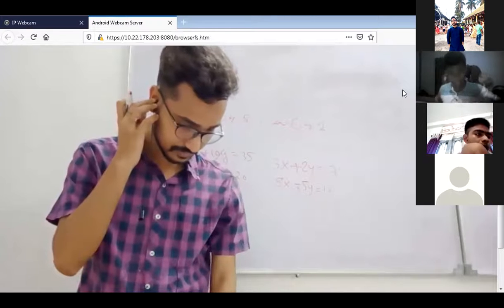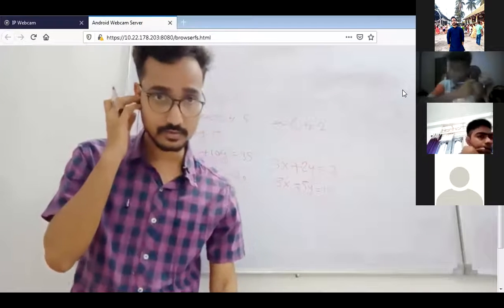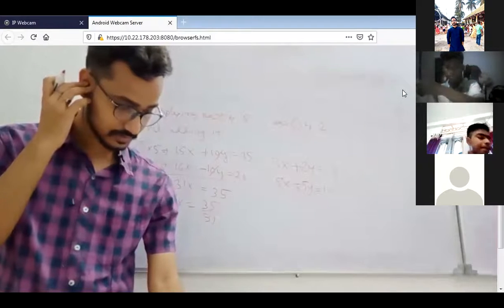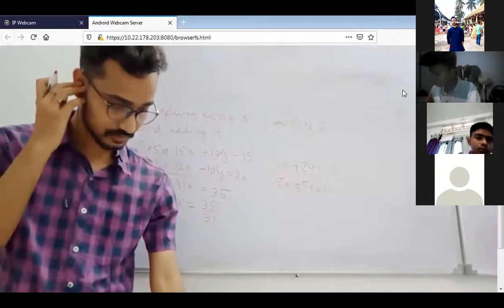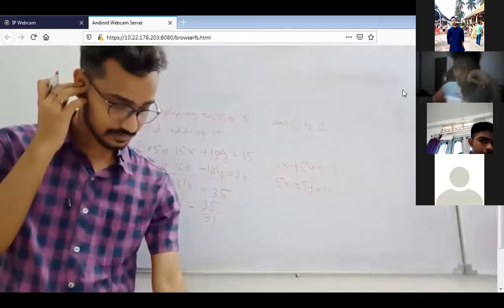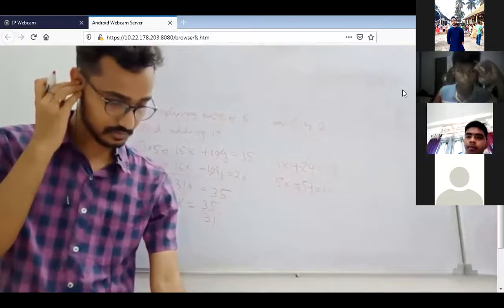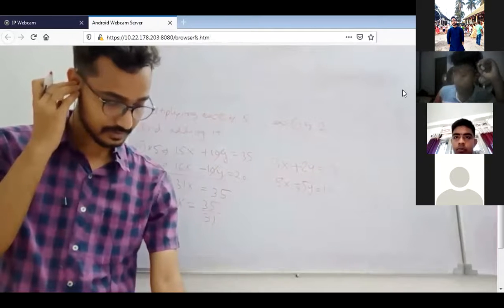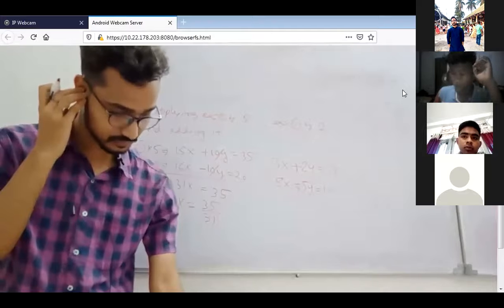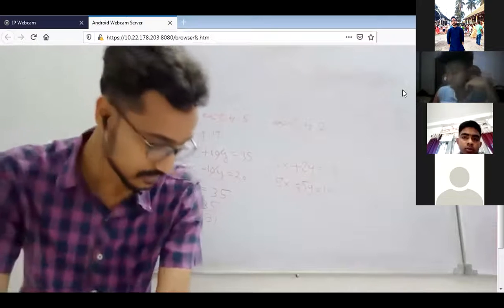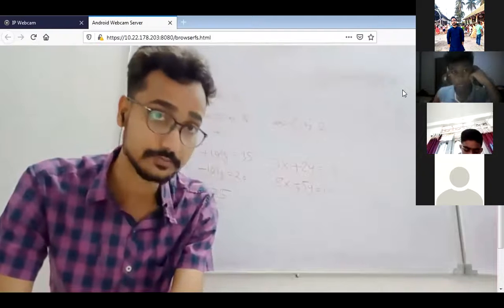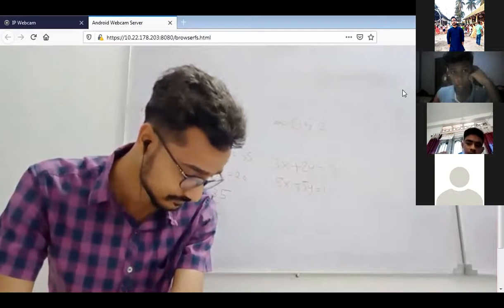So all of you see this one, 3.4 question number 1. See the page number 56, 3.4 question number 1. x plus y equal to 5, 2x minus 3y equal to 4. First you have to multiply the first equation by 3. That will be 3x plus 3y equal to 15. It will be 2x minus 3y equal to 4. Then if you add it, y and y will get cancelled. So it will be 3x plus 2x, 5x. Then you can find the value of x. Then after finding the value of x, you can put it in any equation. Then you can find the value of y. Okay. Clear?